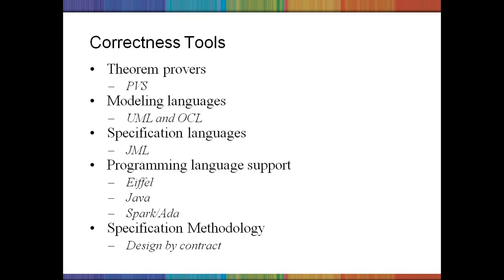Depending upon the type of programming language that you use, there are various correctness tools available. For example, theorem provers. For theorem provers, we use the PVS system. Basically, PVS is a verification system, a specification language integrated with some support tools and theorem provers. It is intended to capture the state of the art in mechanized formal methods, and to be sufficiently rugged that it can be used for significant applications.